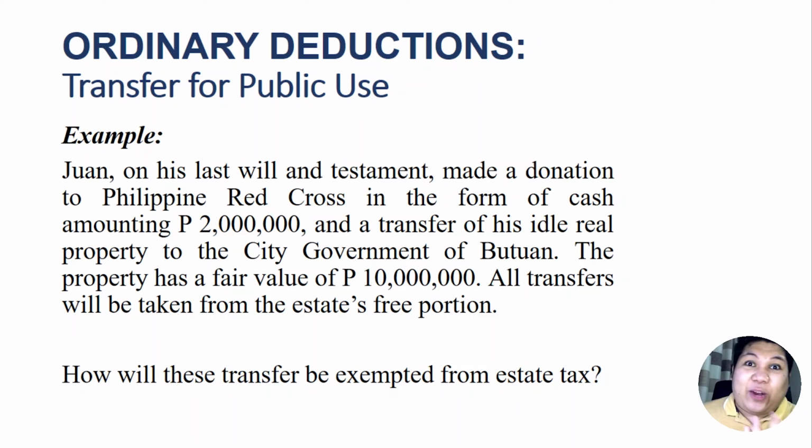Because how can we deduct something if it is not in the gross estate, right? Second, the recipients, the Philippine Red Cross and the city government of Butuan, should use this entire amount for the sole purpose or for public purpose. And if there is any amount used for admin, that should not exceed 30% of the amount.